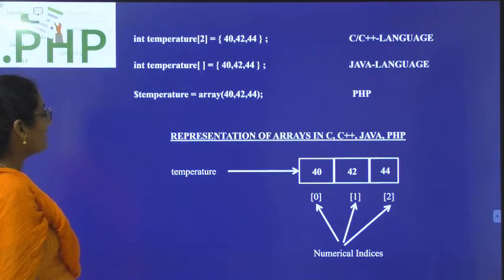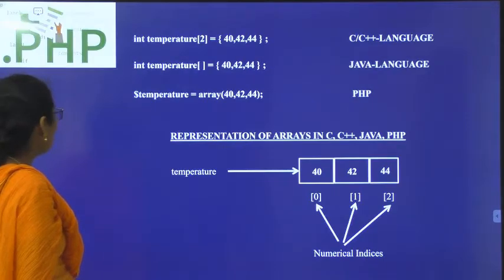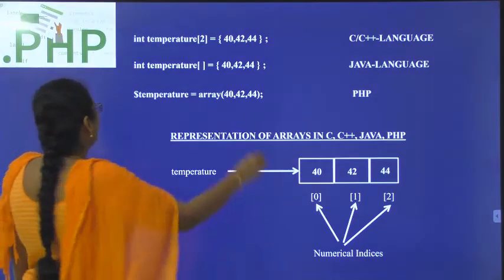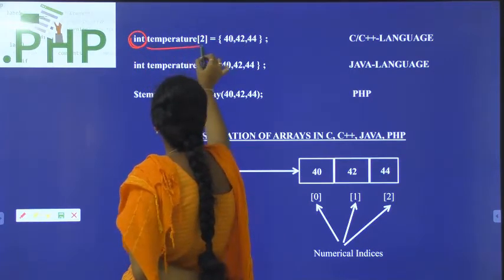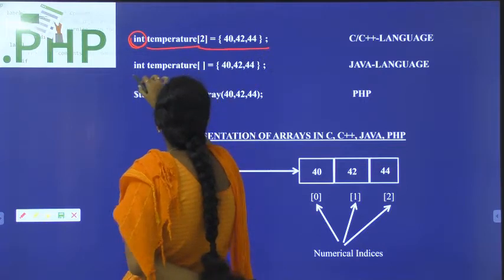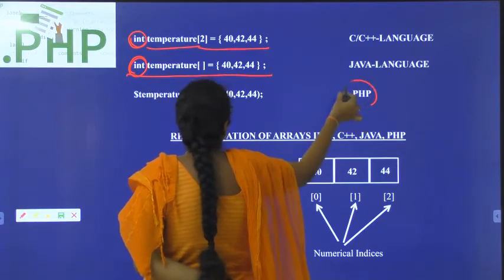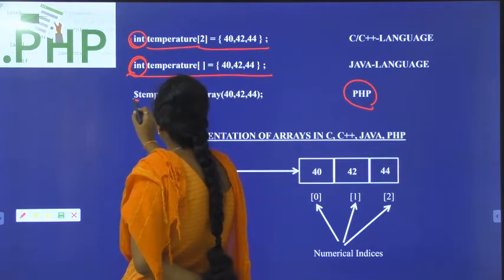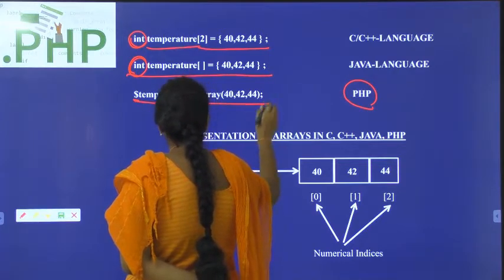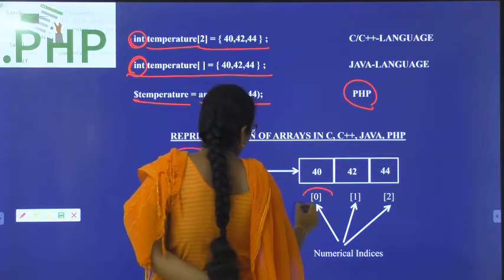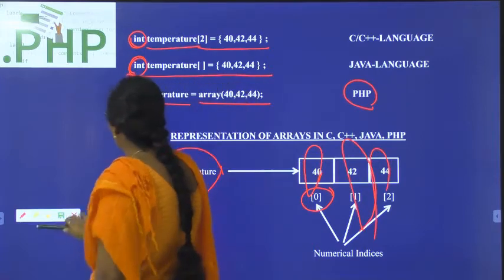All numerical indices only. See here, in C or C++, we will declare an integer temperature array of size 3 and give the values. In any other programming language, we have to specify the data type also. But in PHP, we don't need to specify the data type. Just create the variable, initialize it as an array, and in that array, index 0 is 40, index 1 is 42, index 2 is 44.